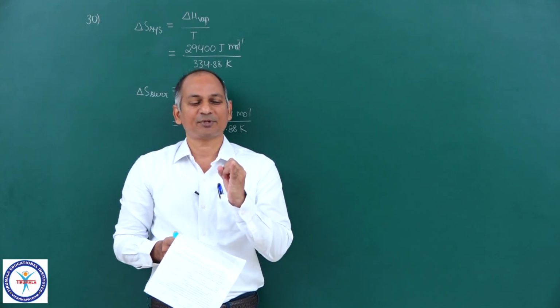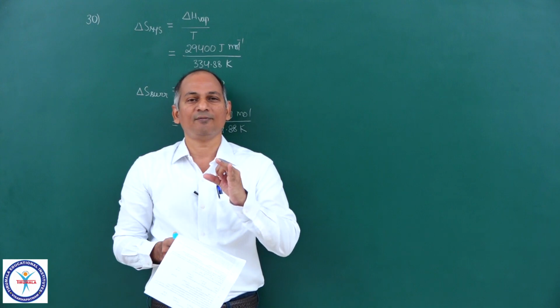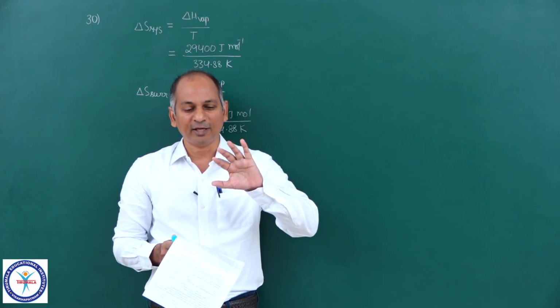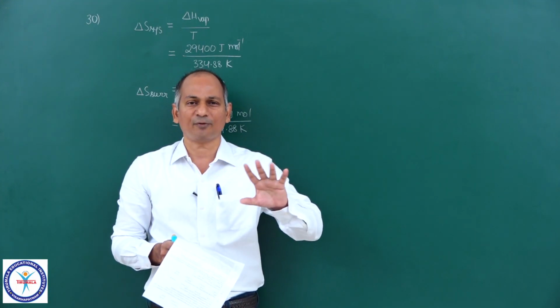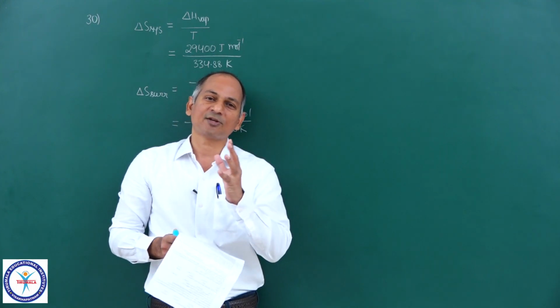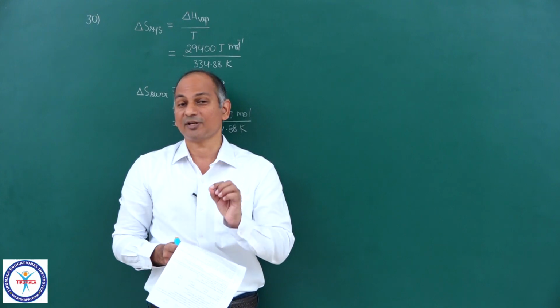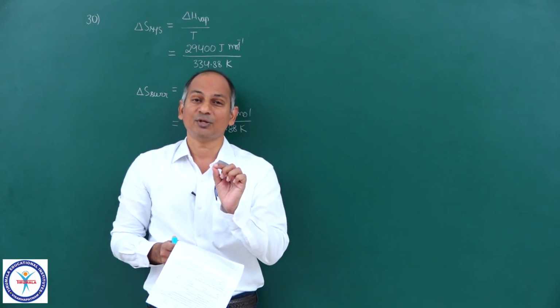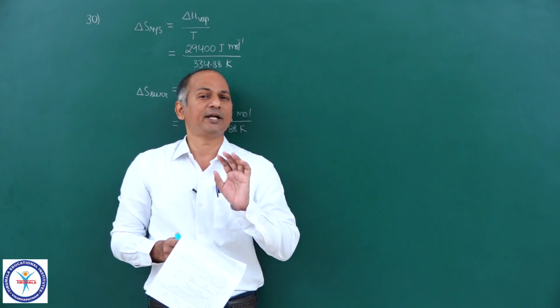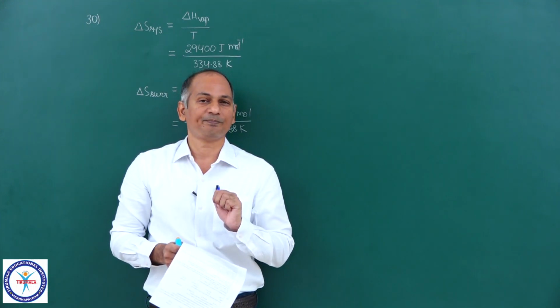If you ignore these three or four exceptions, for the rest of the liquids, entropy of vaporization is almost constant, around 85 joule per Kelvin per mole. That is Trouton's law.